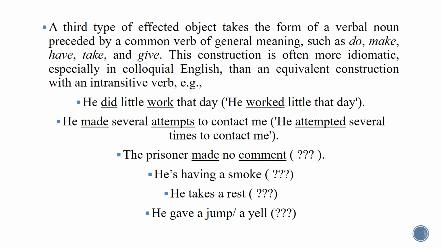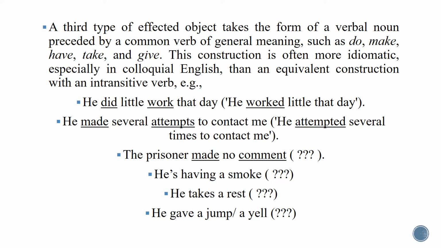Another type of affected direct object may come in the form of a verbal noun. What does it mean, a verbal noun? A verbal noun has the same form as a verb, so the same form can be a noun or a verb.